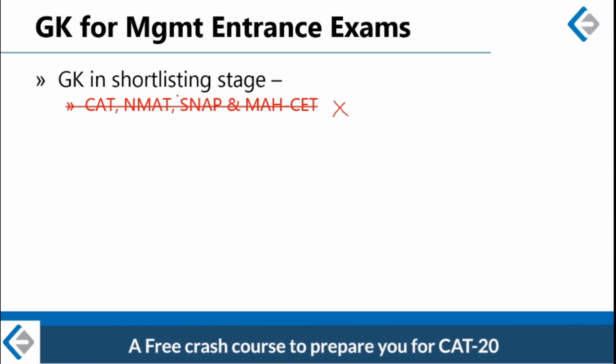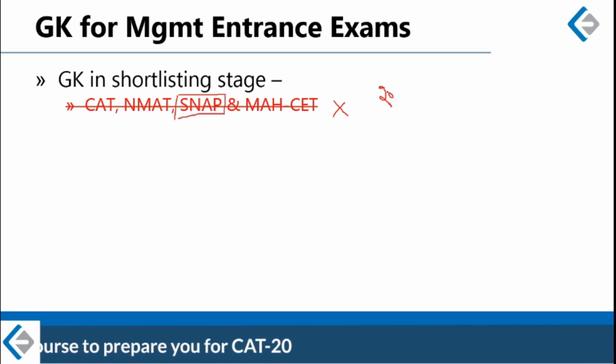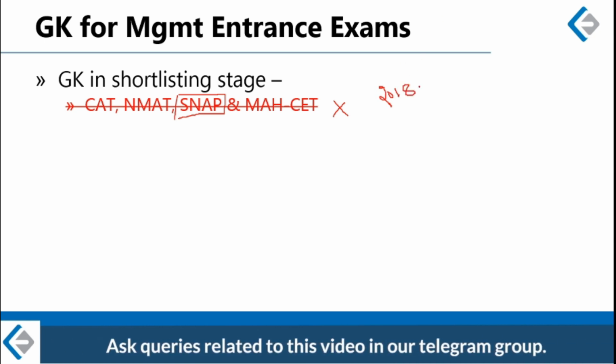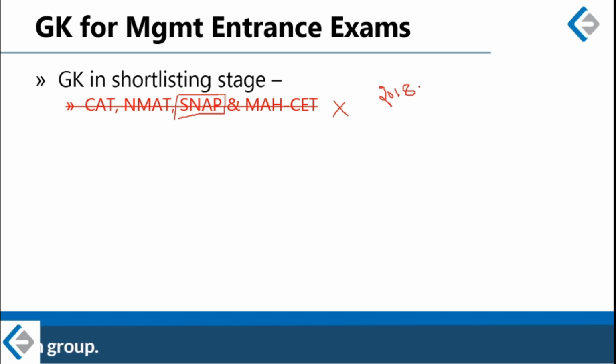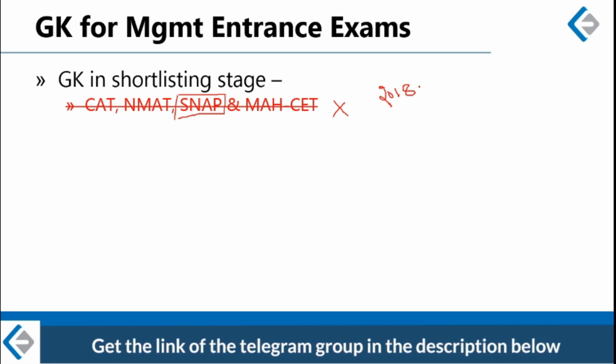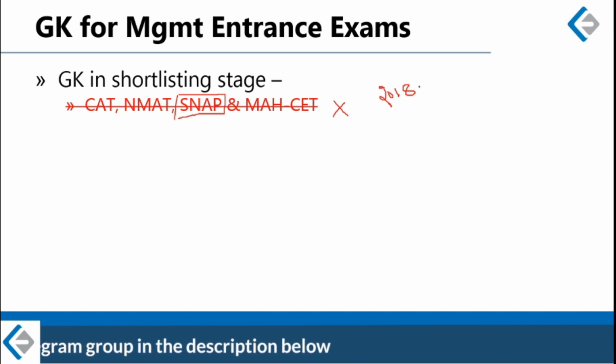As far as SNAP is concerned, SNAP used to have a GK section till 2018, and that section was called Current Affairs. But there is no current affairs section in SNAP 2019. SNAP removed that section last year, and going by the same trend, it is expected that there will be no current affairs section in this year's SNAP also. So I'm including SNAP in category number 1 of the examinations with no GK.